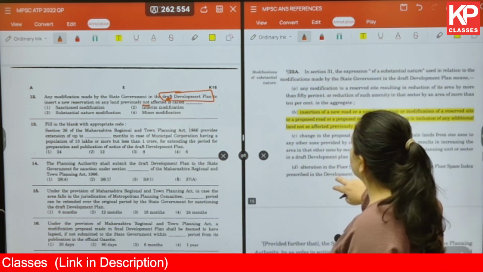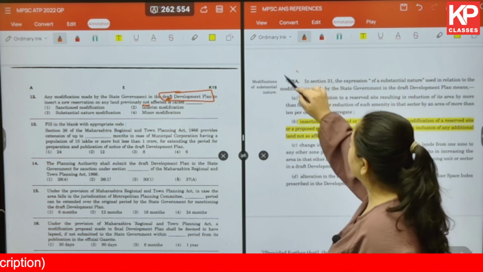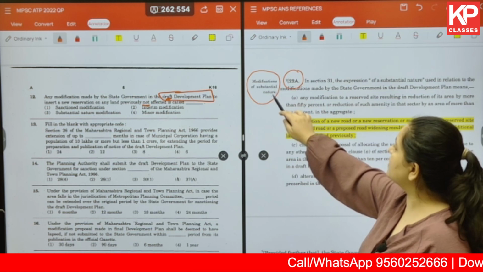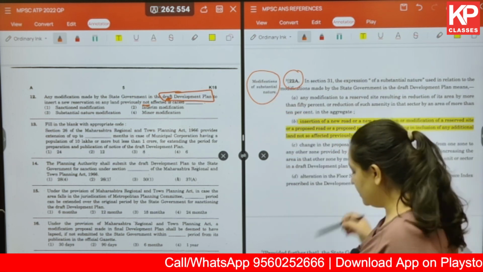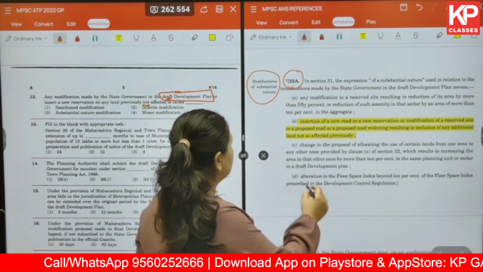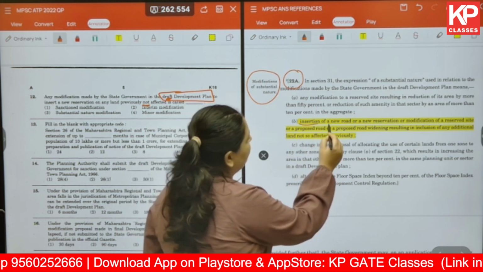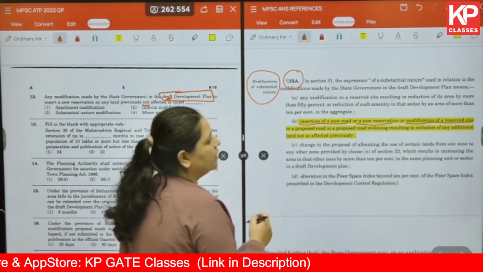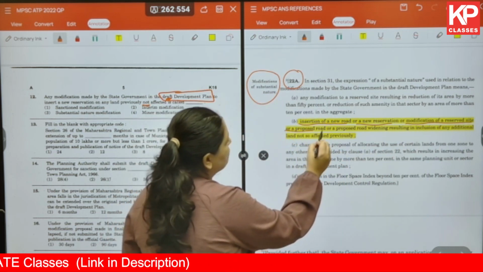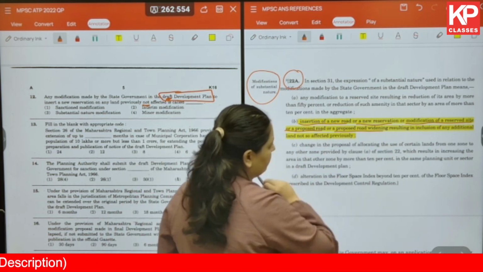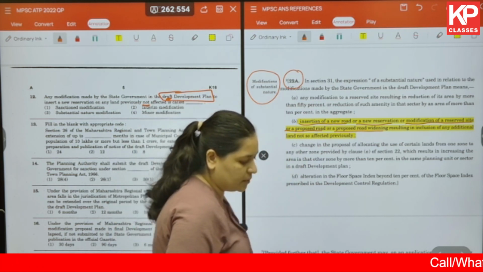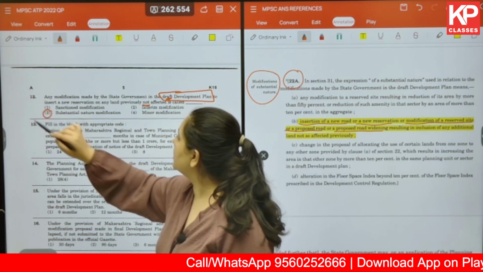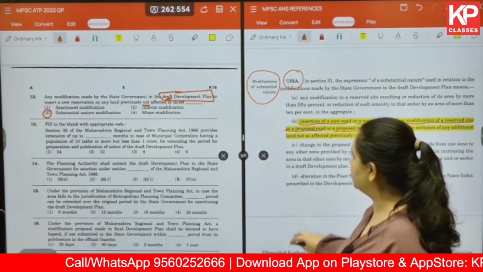Again, a very direct question in section 22. The provision given is of modifications of substantial nature. Okay, and in this particular provision, it talks about, first of all, insertion of new road, new reservation, or modification of a reserved site, or a proposed road, or a proposed road widening. Okay, so all this has been talked about in this particular section. The answer for us is 3, substantial nature modification.